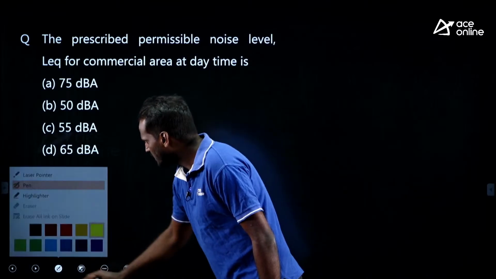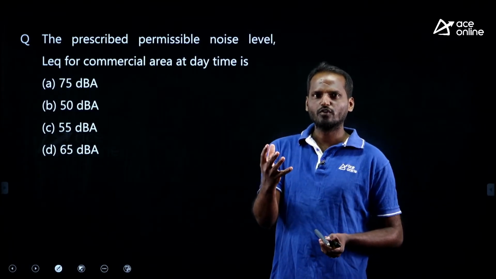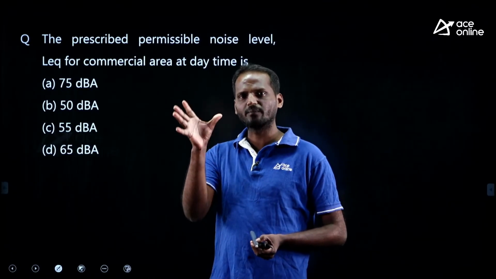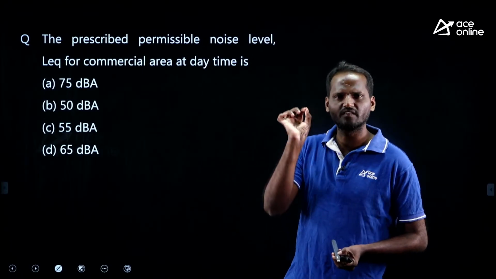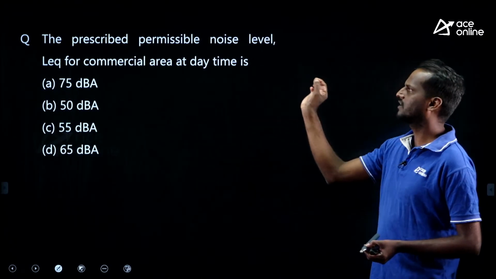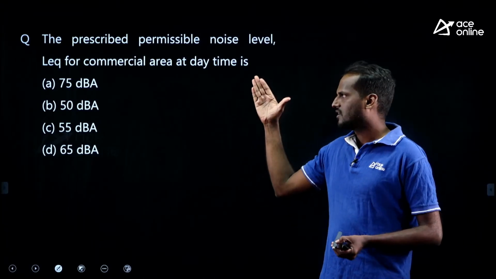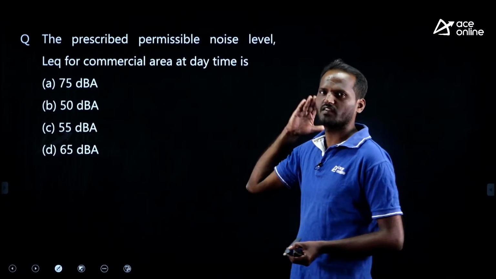Look at this, my dear, this question is easy but I am trying to give you some idea how to frame a table to remember these noise standards. Very important noise standards, they may ask you from this area. Noise pollution is very important for competitive exams.